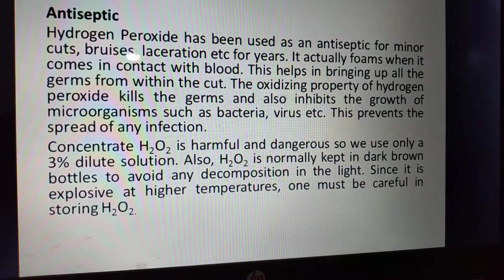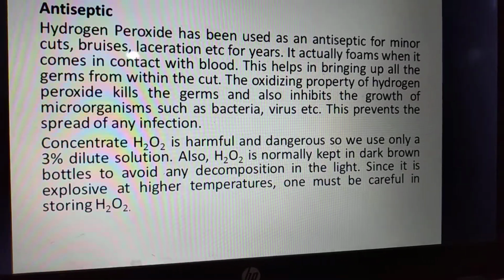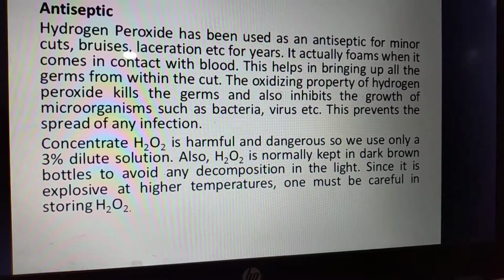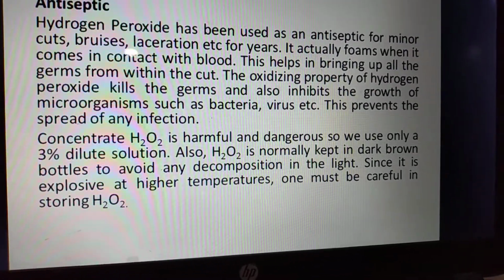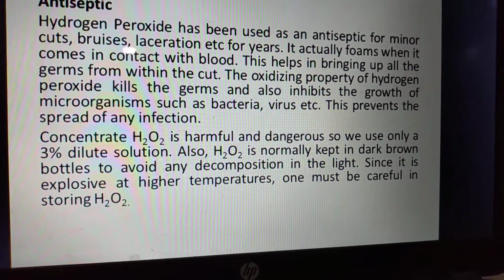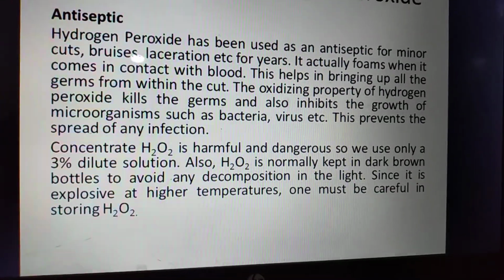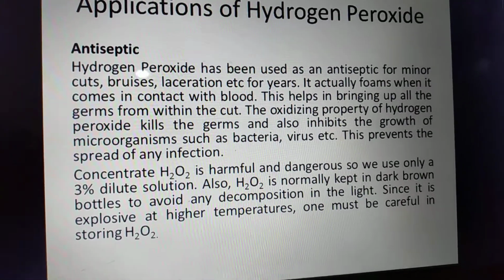Concentrated hydrogen peroxide is harmful and dangerous, so we use only 3 to 5% dilute solutions. Also, hydrogen peroxide is normally kept in a dark brown bottle to avoid decomposition by light. Since it is explosive at high temperature, care should be taken when storing hydrogen peroxide at high temperature.